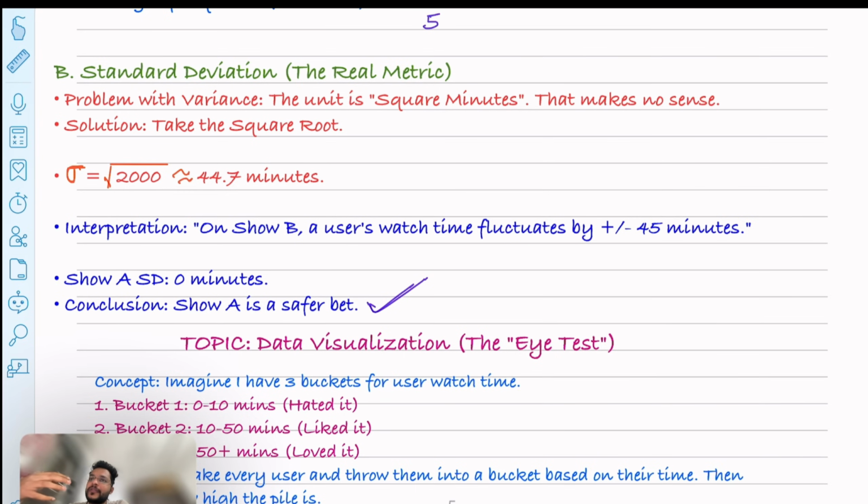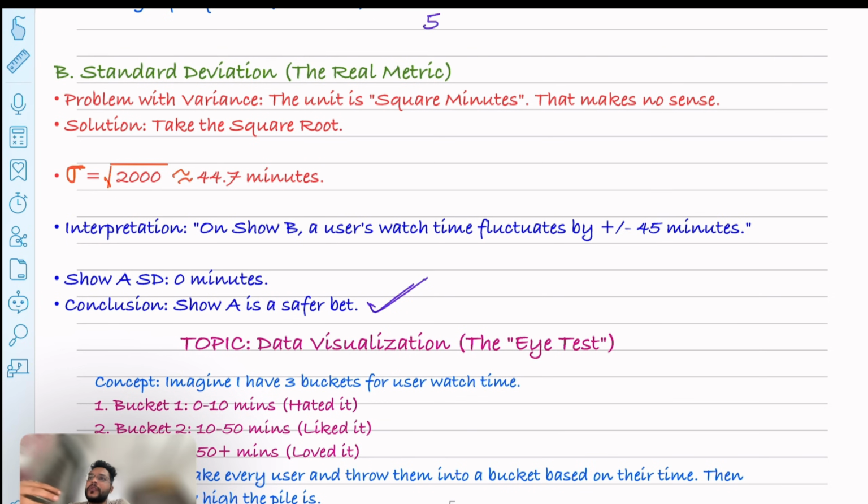So in the business context of Netflix, you can understand that there is a churn risk associated with this problem, right? If there are two shows showing the same average watch time of 50 minutes, just by seeing their mean value we can't say that both shows are good, because with show B there is a churn risk and they might cancel the subscription. So the high standard deviation is giving us high business risk.